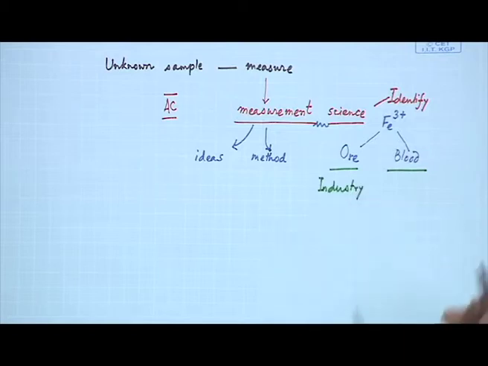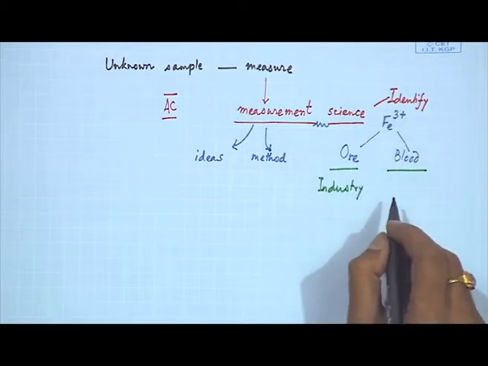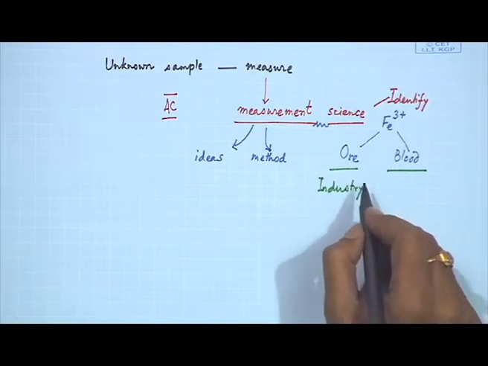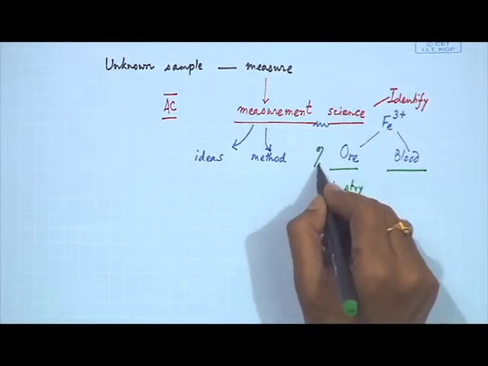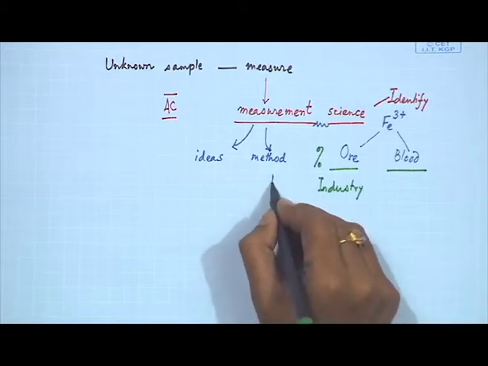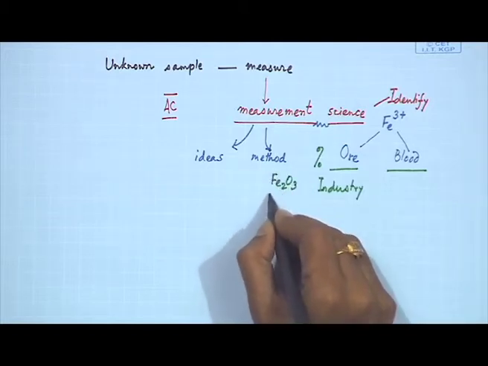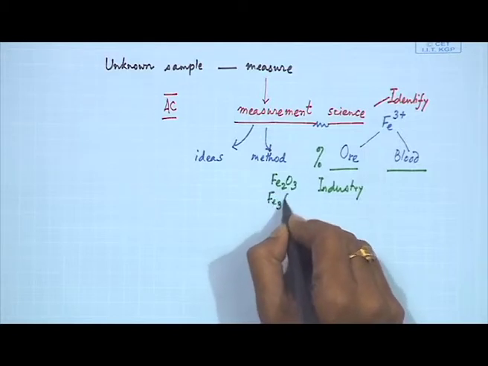So, the industry people will also be very much interested to know about this subject, whether we can analyze the percent composition of that iron ore, which is our hematite or magnetite, we all know Fe2O3 or Fe3O4.